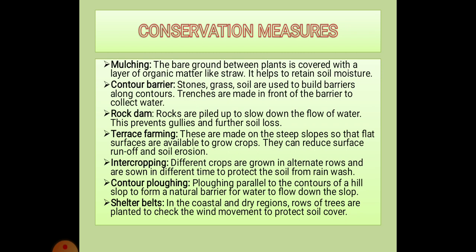And it improves the fertility of soil. Mixed farming and crop rotation also can be used or done.